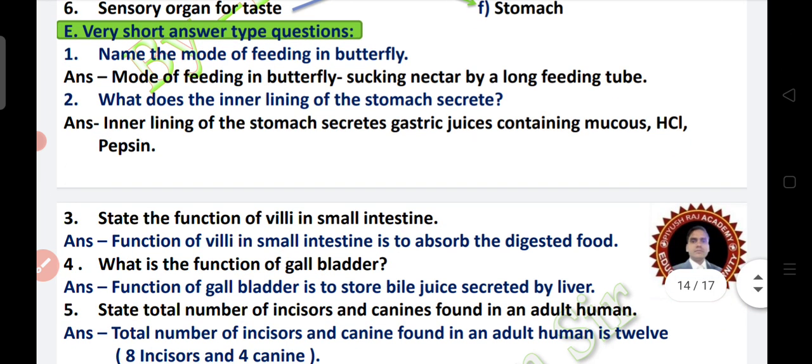Very short answer questions. You can see here, name the mode of feeding in butterfly. The mode of feeding in butterfly is sucking nectar. Nectar is the sweet juice that is sucked by the butterfly. Okay, here you can also remember the mode of feeding in cat and dog.